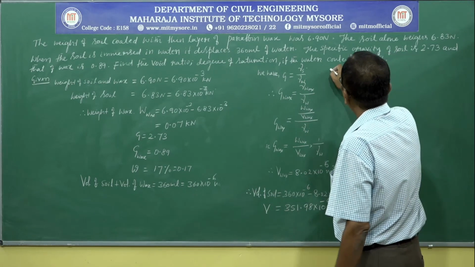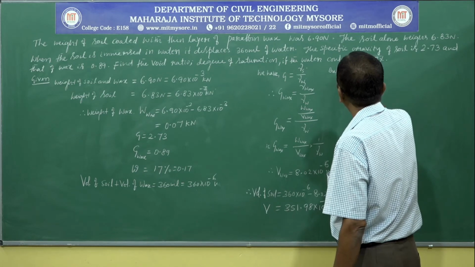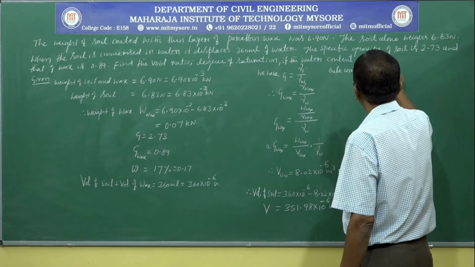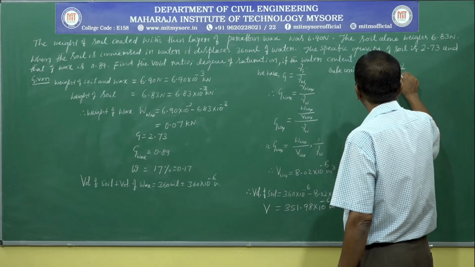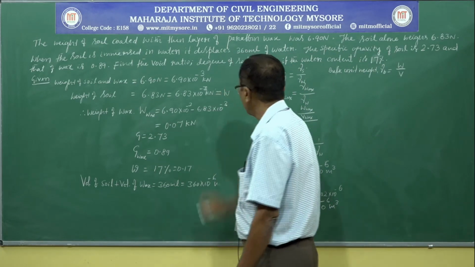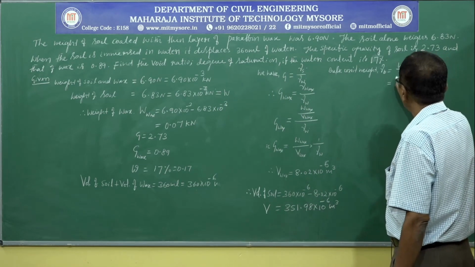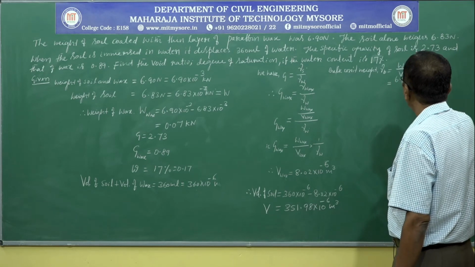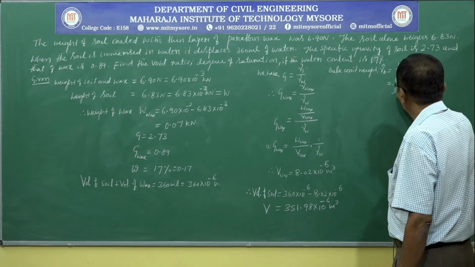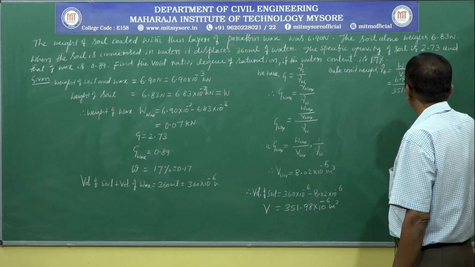Next, bulk unit weight. Gamma B is equal to W divided by V. This can be designated as W, that is equal to 6.83 into 10 power minus 3, divided by volume 351.98 into 10 power minus 6.